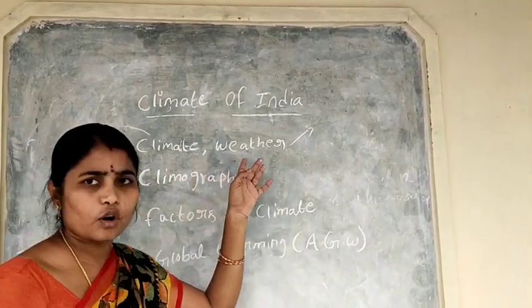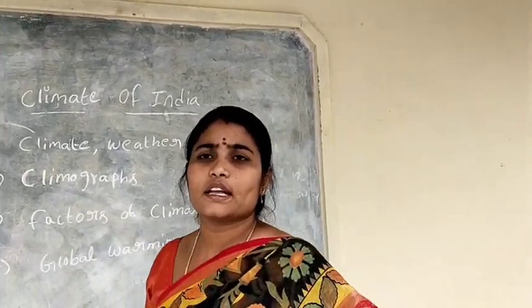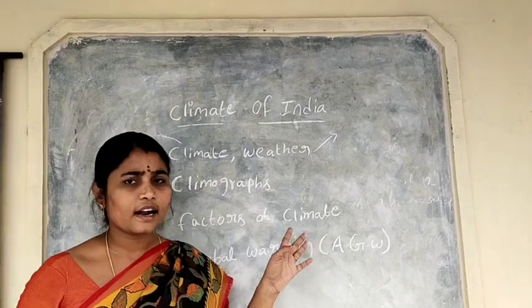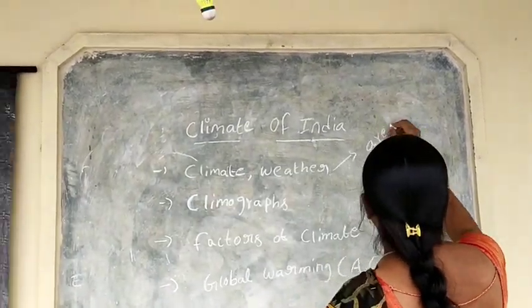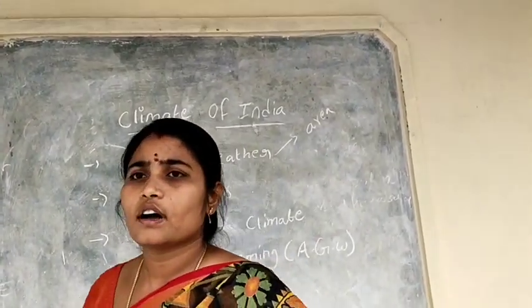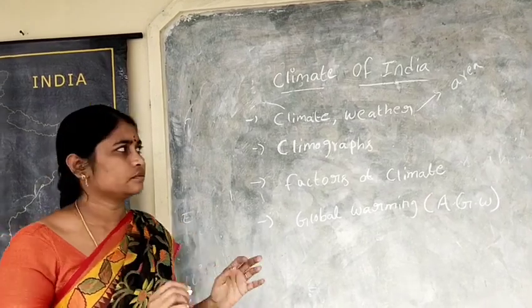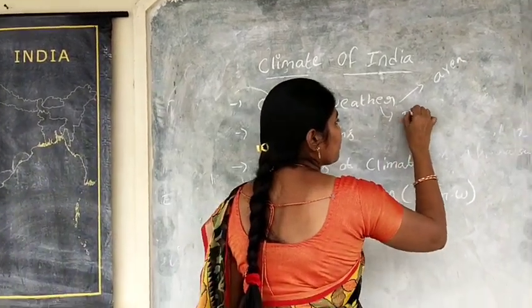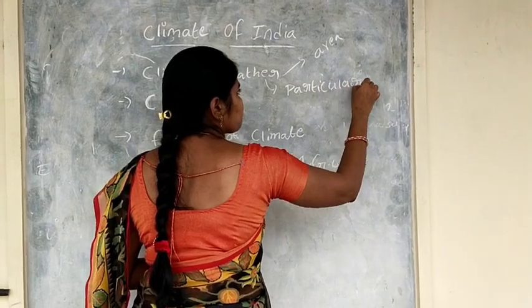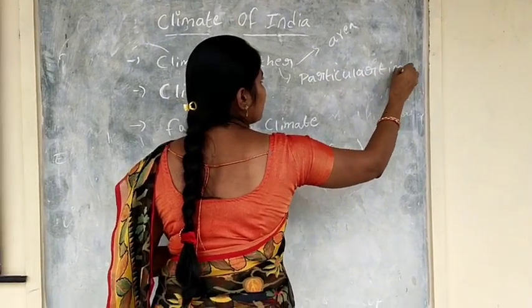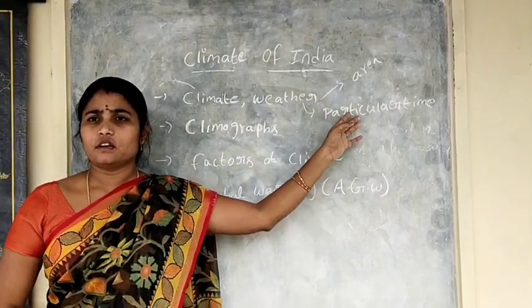What is climate? What is weather? Weather means the state of conditions over an area at a particular time, a particular period.